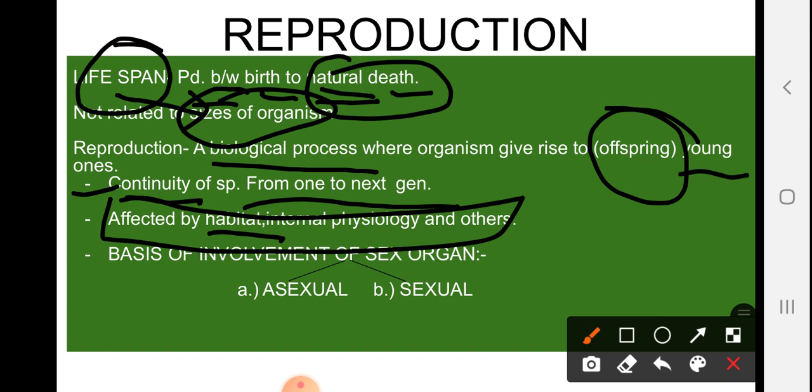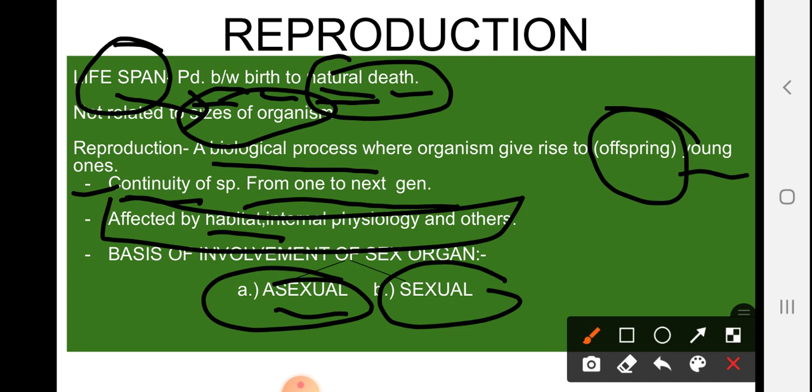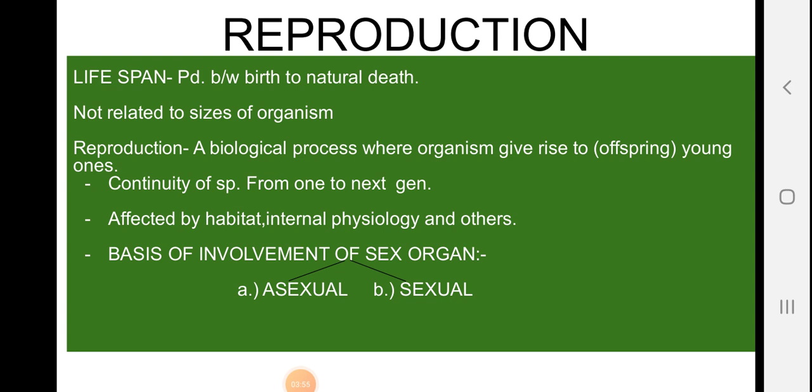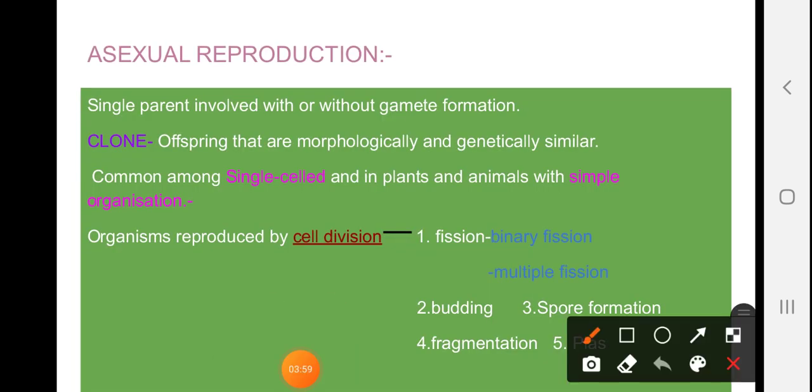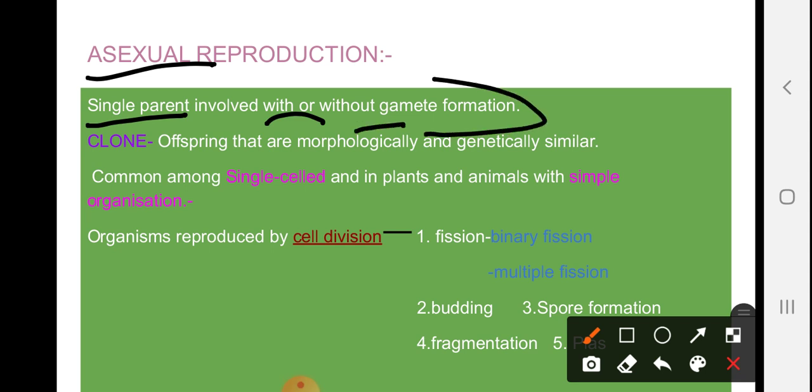Next is the basis of involvement of sex organs. On the basis of involvement of sex organs, reproduction is classified into two types. First one is asexual and second one is sexual. So let's study this one by one. Here we are seeing asexual reproduction, meaning a single parent, with or without the involvement of gamete formation, right?